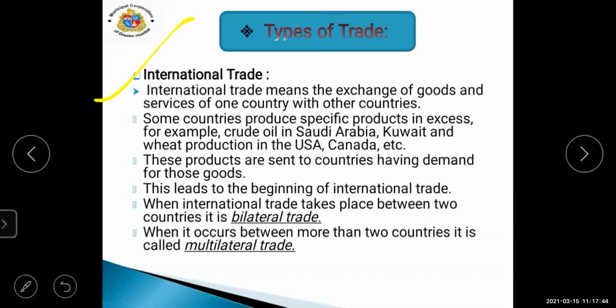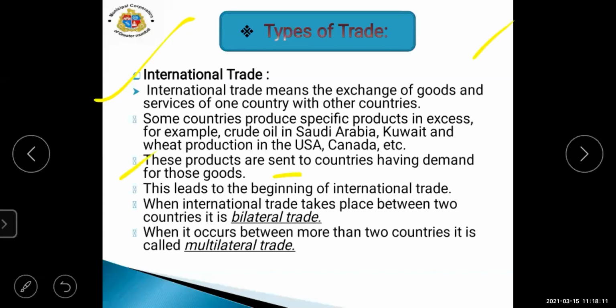Crude oil is produced in Saudi Arabia and Kuwait, and wheat is produced in the USA, Canada, etc. Just think of it as one country to another country. Trading is done from one country to another, and you should explain with an example.